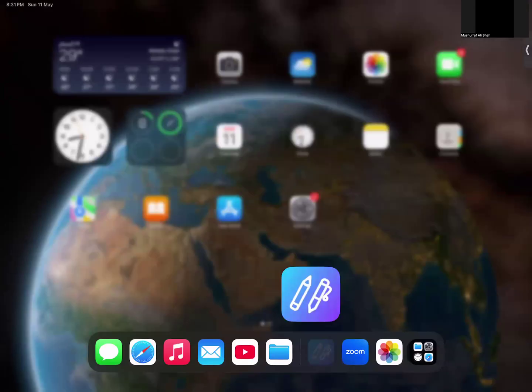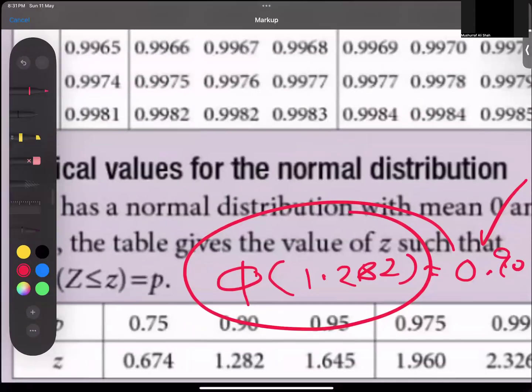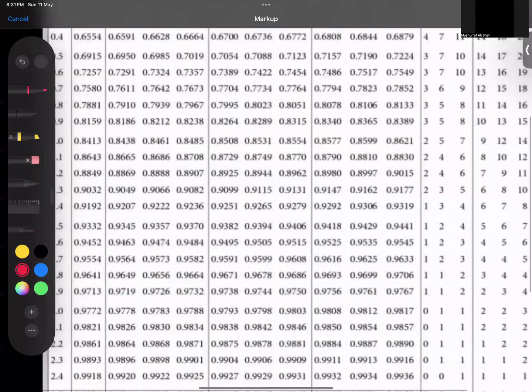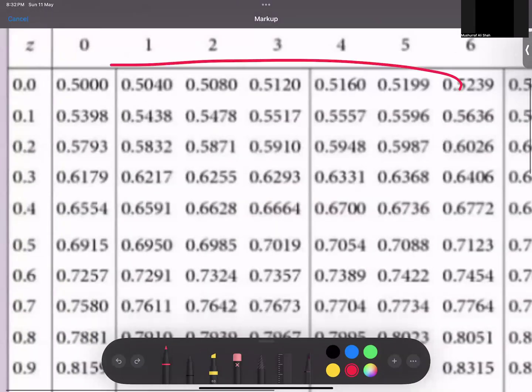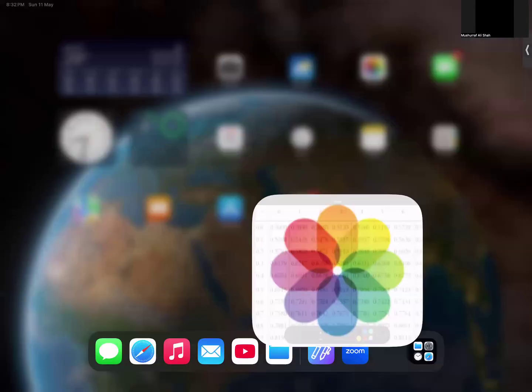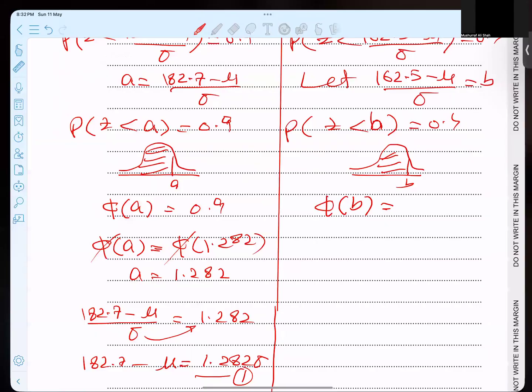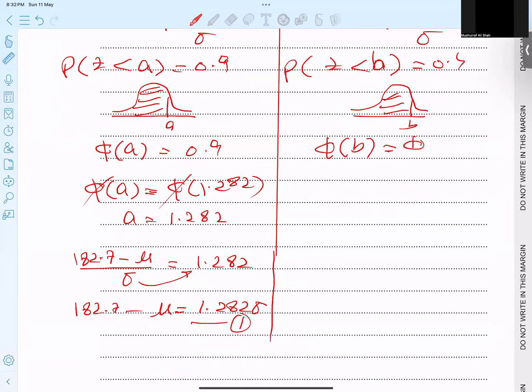But check it in the table. The lowest value available in the table is 0.5. You don't have anything less than 0.5. Check it, all these values are more than 0.5. So for 0.4, I will not get any number here, so I say here, not possible.